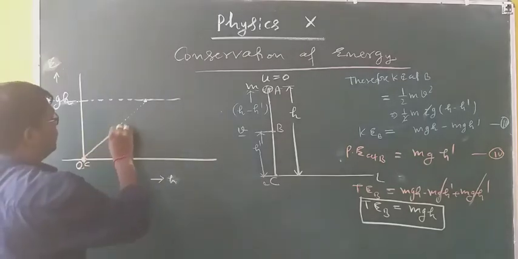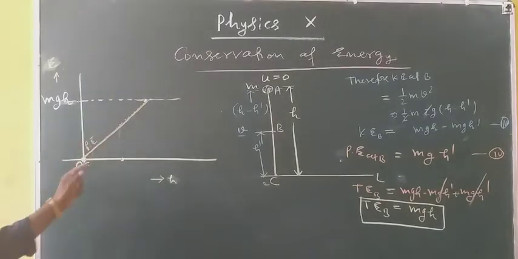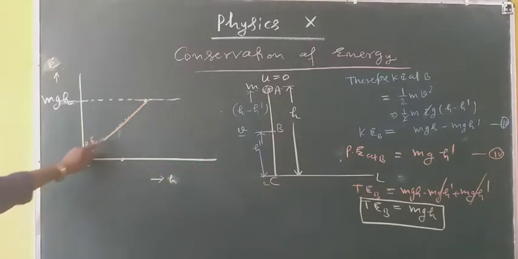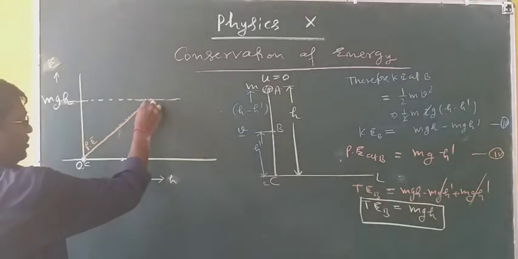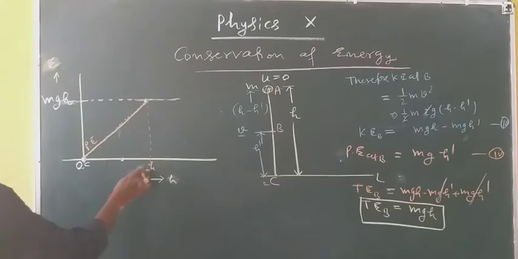So this one is your graph of potential energy. It is obvious that when you are moving in the upward direction from the ground level, your potential energy is increasing. And at height h, it has reached mgh.